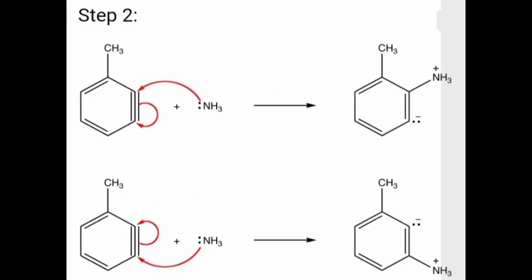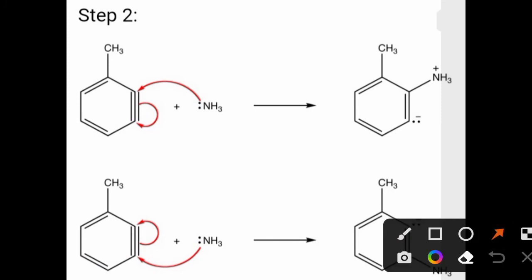In step 2, 2 possibilities are there. In the first possibility, this triple bond of benzyne gets converted into double bond firstly, and these bonding electrons are transferred onto this carbon atom.